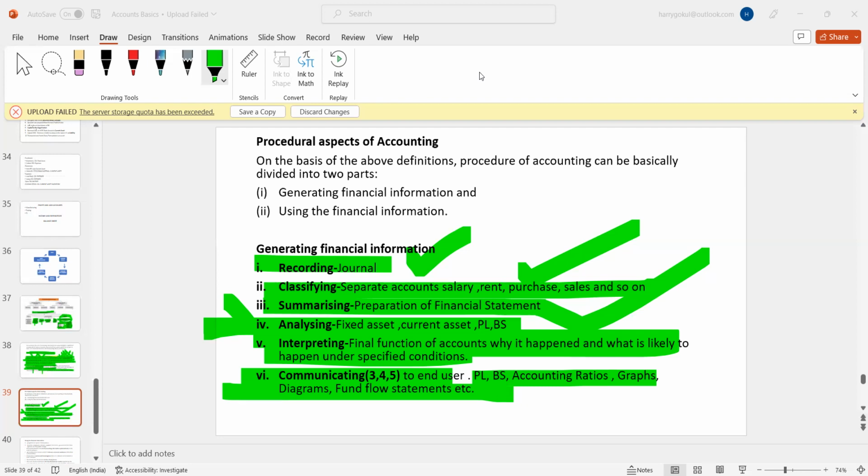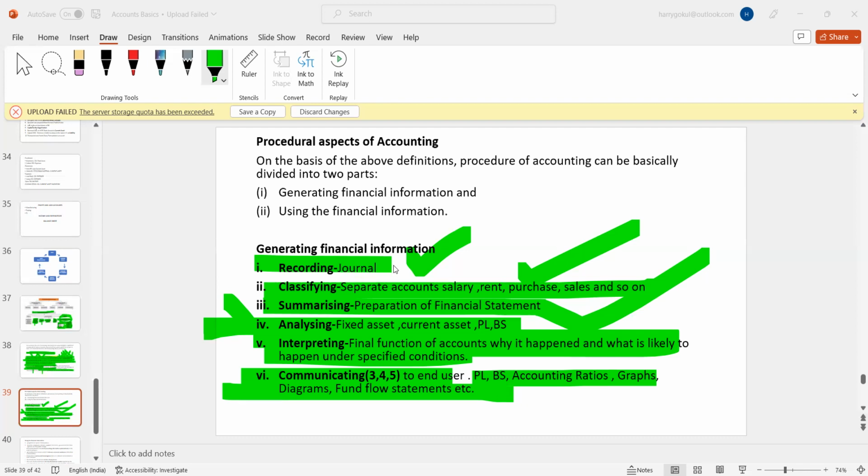Best example. Hari, do we have this in the syllabus? They'll give a question, they'll ask us to interpret. We don't have that, no? No, I mean they may ask how you generate financial information, or what are the things that come under generating financial information. I don't know, but they won't ask specifically about interpreting. Like 1 mark. That's the thing I am going for.